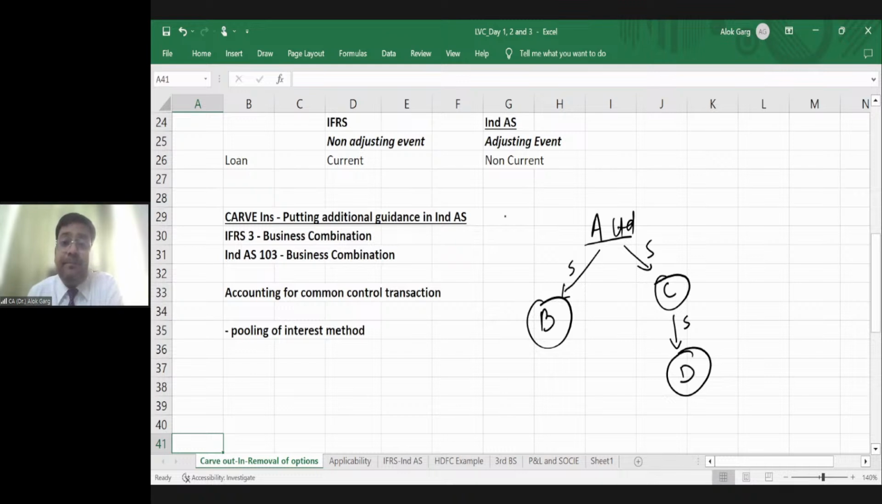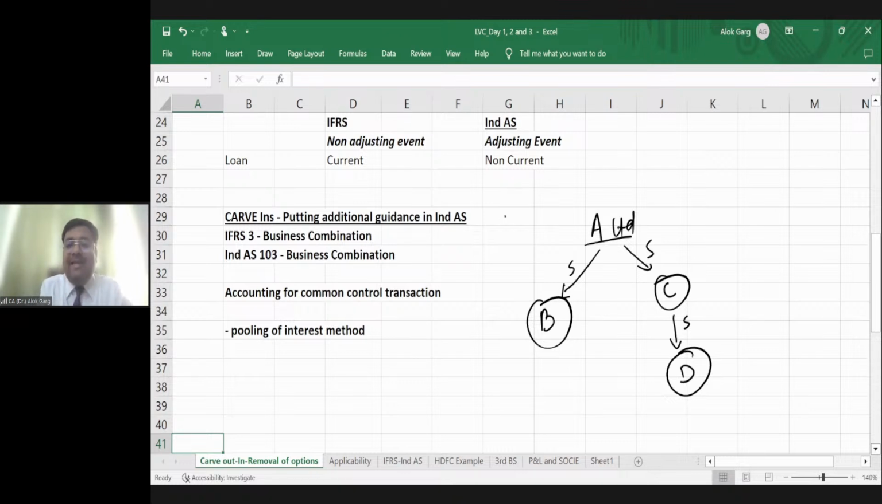So friends, C is the father of D, and A is the father of B and C, and A is the grandfather of D. So what is meant by common control transaction? Common control transaction means father has been changed, but the grandfather has not been changed. What does it mean, sir?